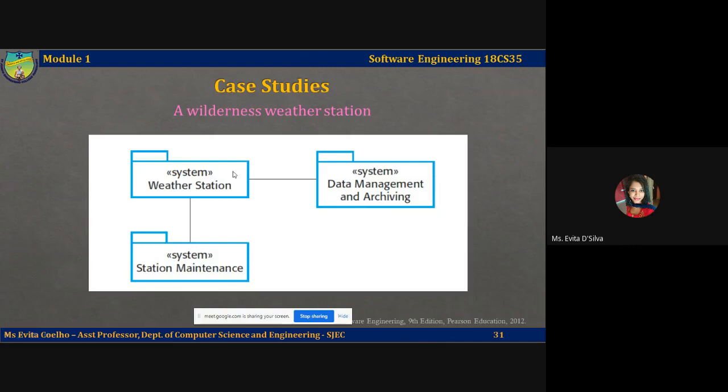That is what we spoke about, at regular intervals, which are defined or programmed in the software embedded into this hardware system. You're going to collect temperature readings, rainfall readings, air pressure readings, and wind direction readings at regular intervals. And you're going to do some kind of local processing at the weather station itself before you pass it on to the data management and archiving module.